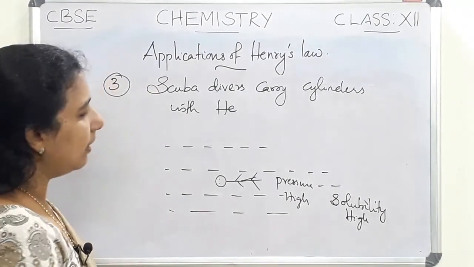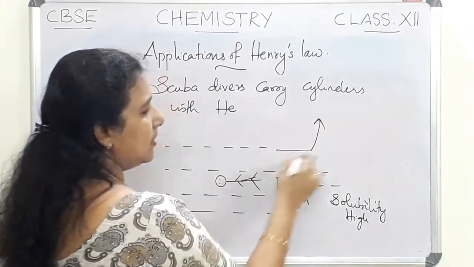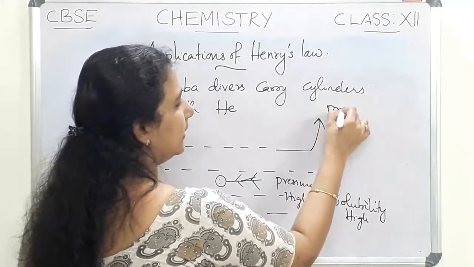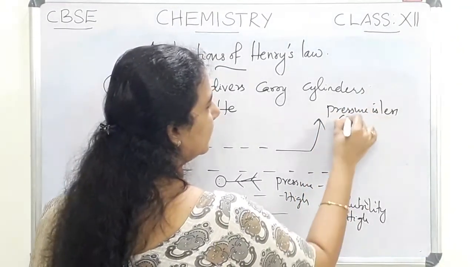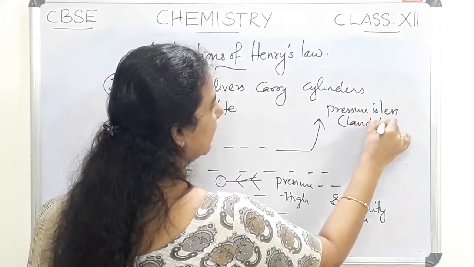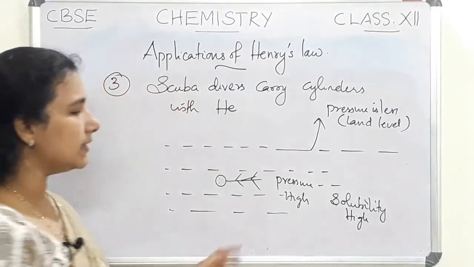If that person is coming up, the pressure will be less again. The pressure is less at land level, and there is a problem.